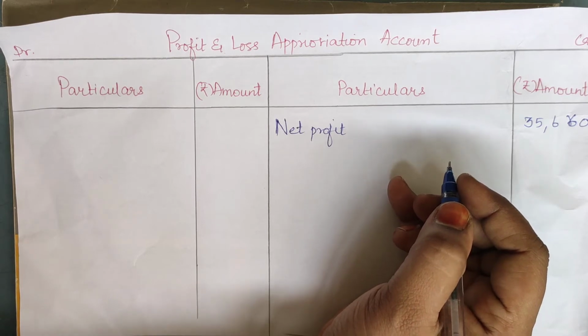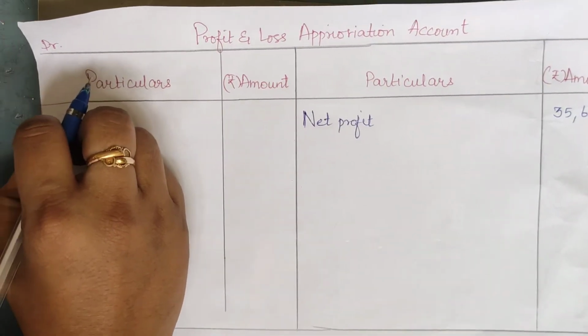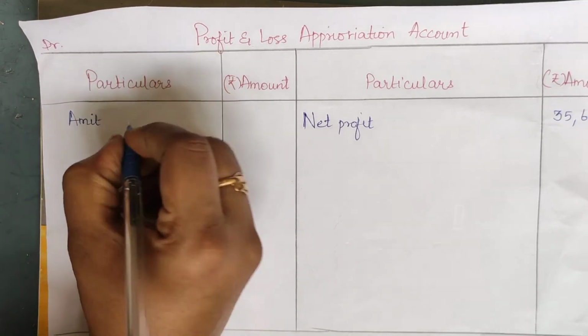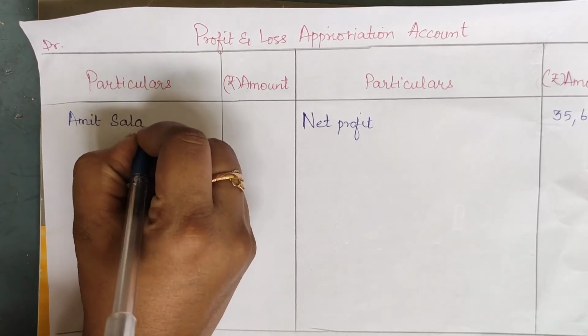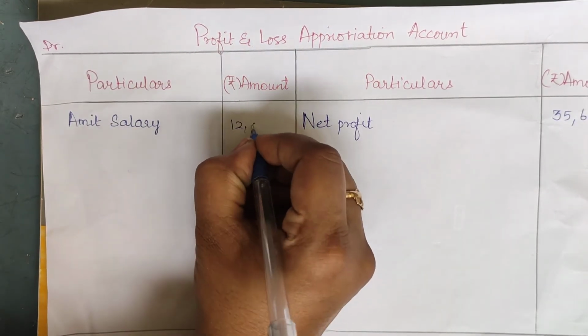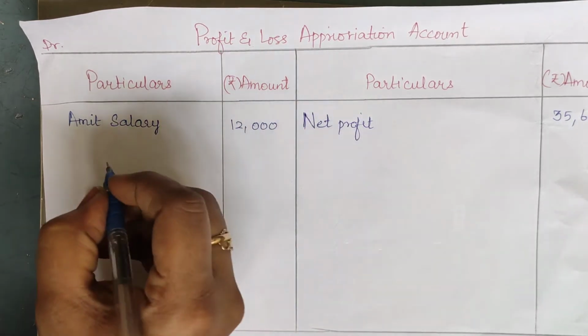Amit is to be paid a salary. So first of all we'll write Amit's salary. Why is salary debited here? Because it is an expense to the firm, the partnership firm.